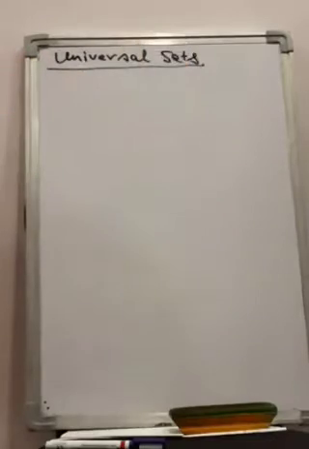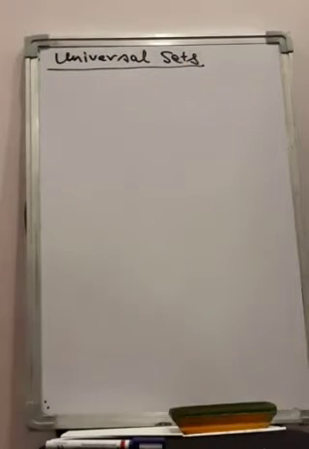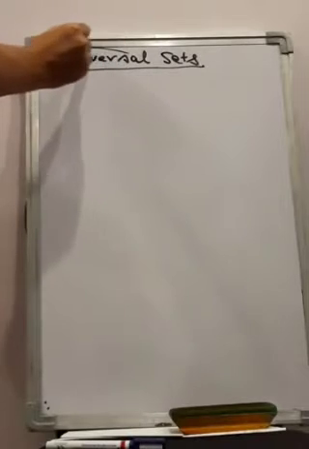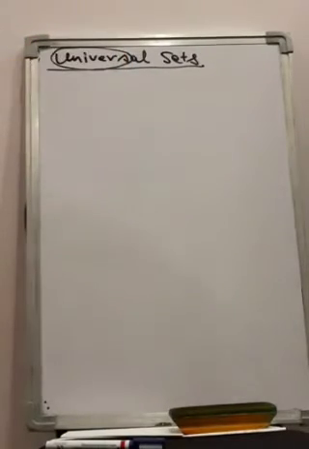Today you are going to learn about a few more types of sets. Let us first take up universal sets. I hope everyone knows the meaning of universe, right?